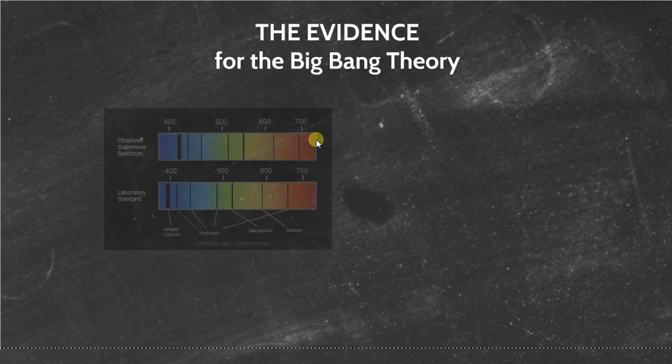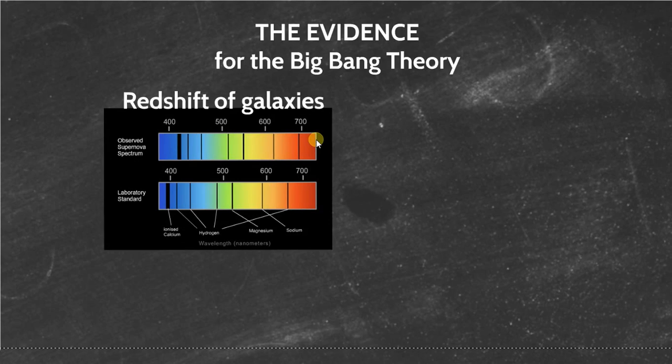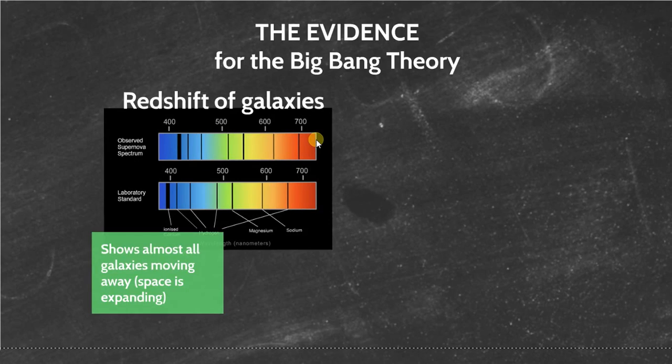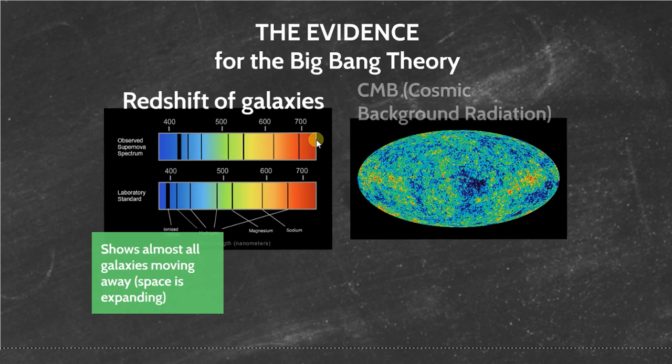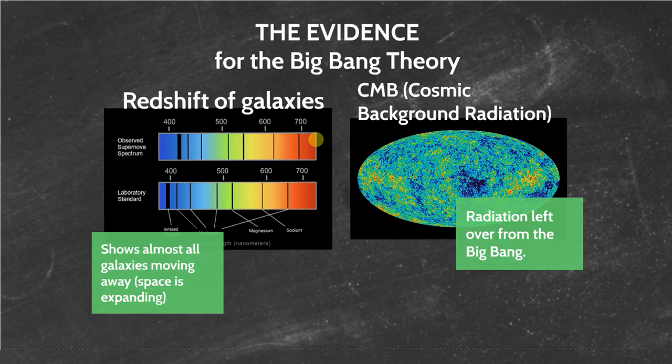The evidence for the Big Bang Theory, one of the heavy evidences is the redshifted galaxies. When we look out into the universe, we see that almost all the galaxies are redshifted, and this tells us that they are all moving away, that space is expanding. Another one of those evidences is the CMB, the cosmic background radiation. This is basically the radiation left over from the Big Bang. We call this the heat left over from the radiation of the Big Bang, and we see it everywhere in space when we look. No matter where we look in space, we see this radiation coming from every direction, everywhere.